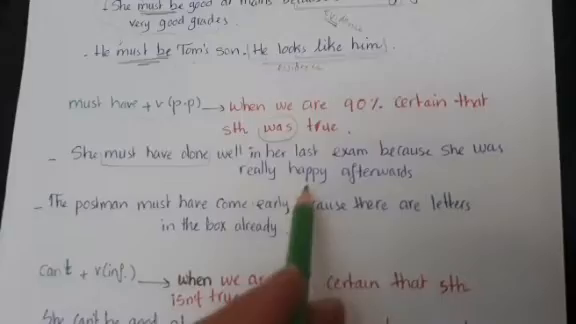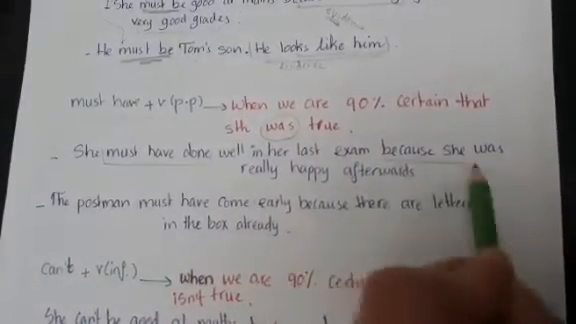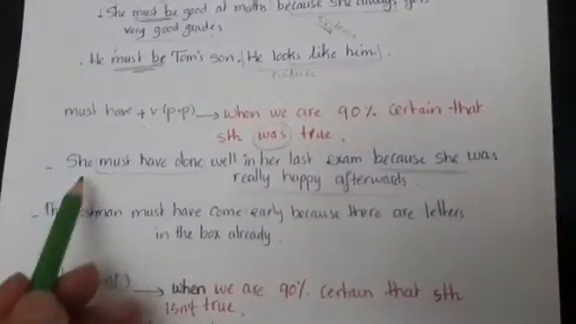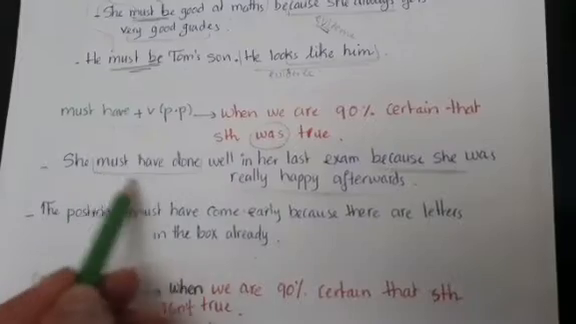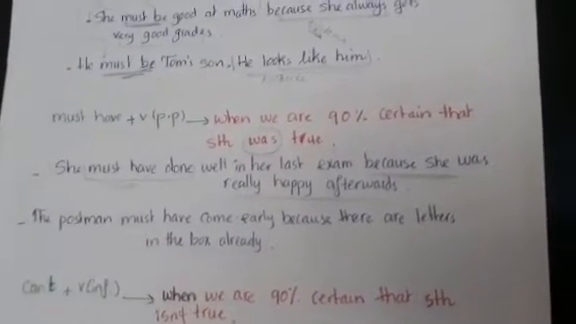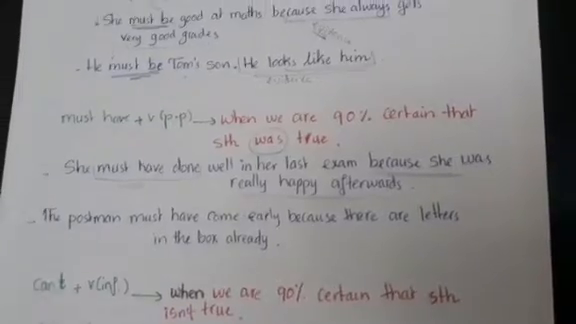Now, she must have done well in her last exam. How have we known? Because she was really happy afterwards. So we have this conclusion that she must have done well in her last exam because of this evidence.